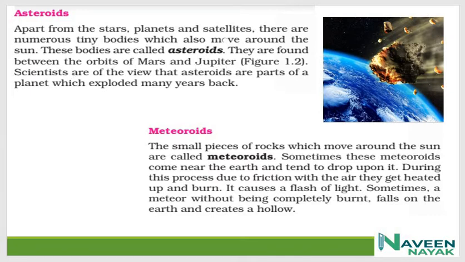Scientists are of the view that asteroids are parts of a planet which exploded many years back. And let's see what meteoroids are. In this picture we can see how the rock particles are attacking the Earth.